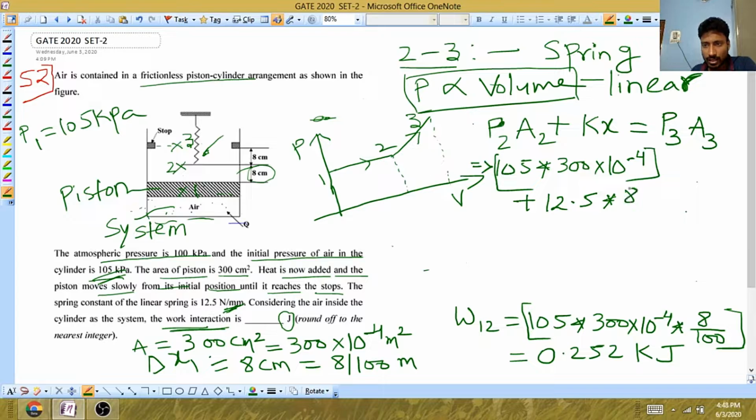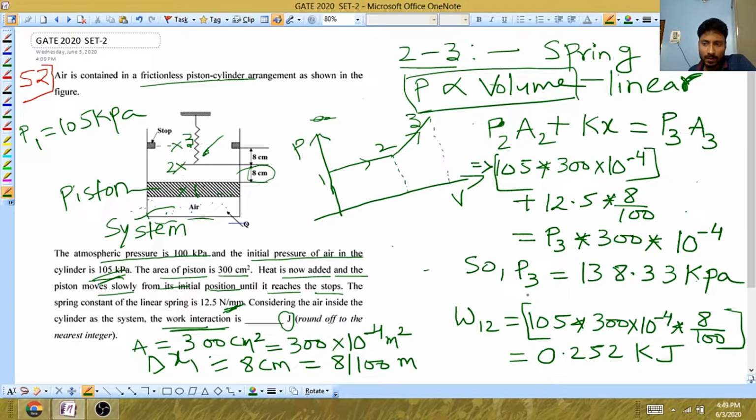So this will be 8 divided by 100, and this will be equal to P3 into A3. A3 is the area, that is 300 into 10 to the power minus 4. If you solve this, you will get P3. Okay, so we have determined the pressure at 3.